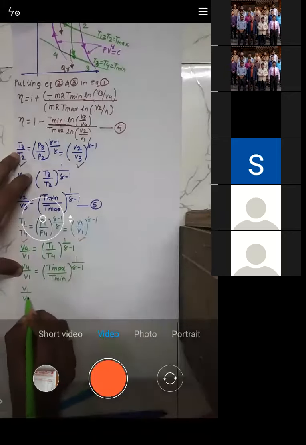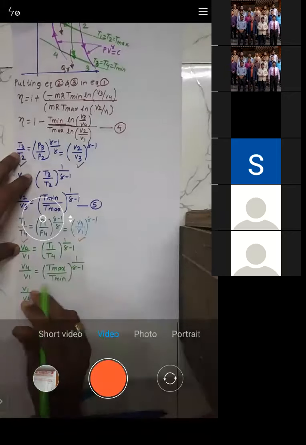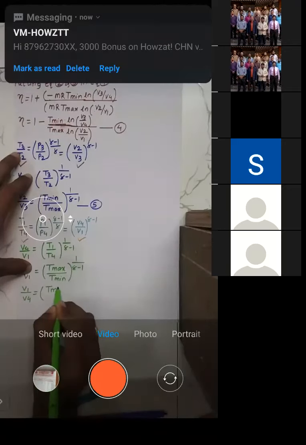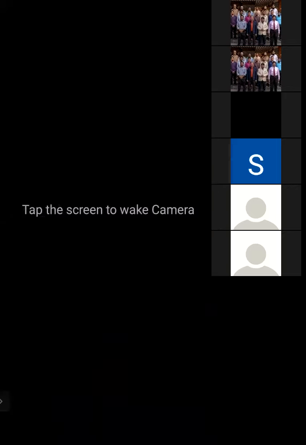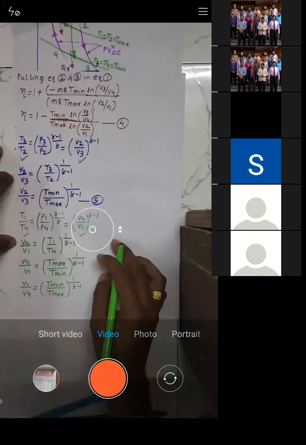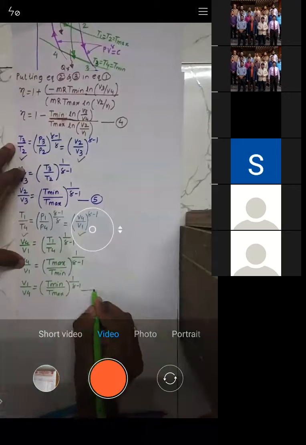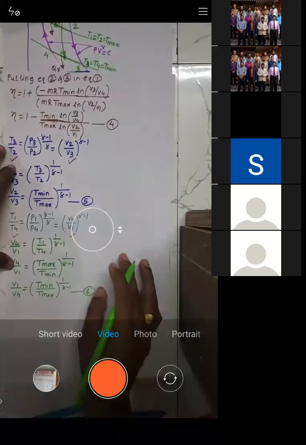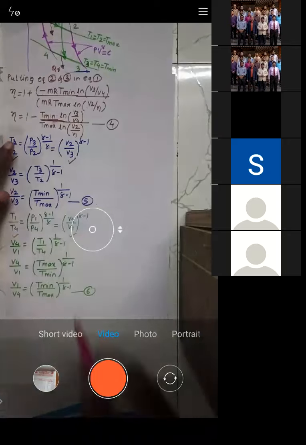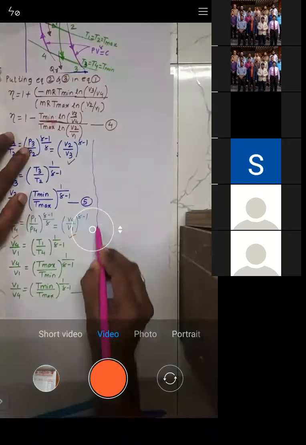So I make it V1 by V4 is equal to T min by T max raised to power 1 by gamma minus 1, right? We are just taking the reciprocal, so the power will remain as it is. Let us call this equation number 6.